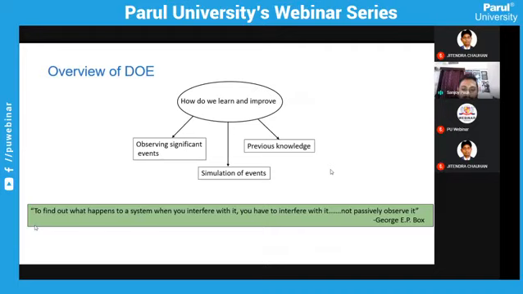A famous quote which I have written here is: to find out what happens to a system, you have to interfere with it, not passively observe it. You cannot wait around 100 years, or 10 years, to observe how things are affecting. You have to change certain parameters and see how these parameters are influencing your outcome. So this is the overview of DOE.